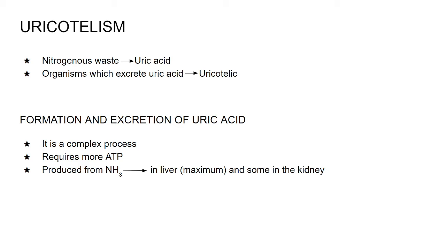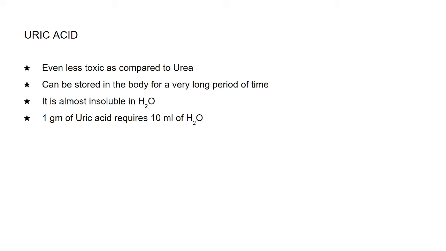It is also a complex process, and most of the uric acid which is formed from ammonia is formed in the liver, but small quantities of uric acid are also produced in the kidney. Now what is the advantage of spending so much energy and undergoing such a complex process? Here you can see the advantages. The advantages are that uric acid is less toxic than even urea.